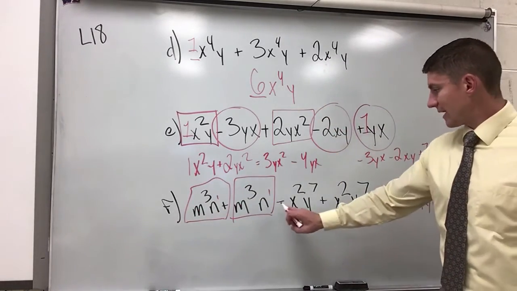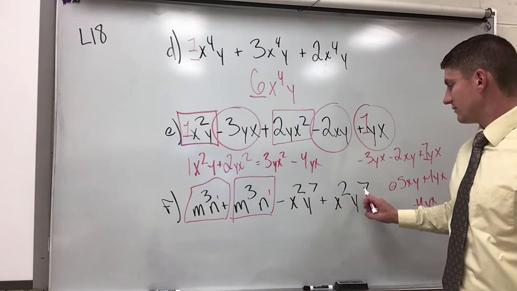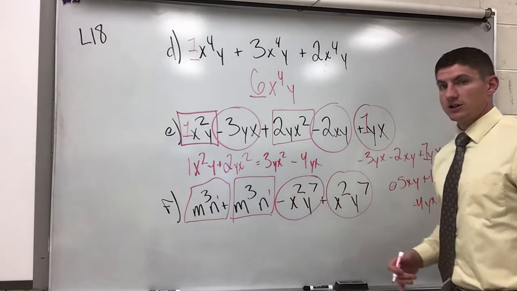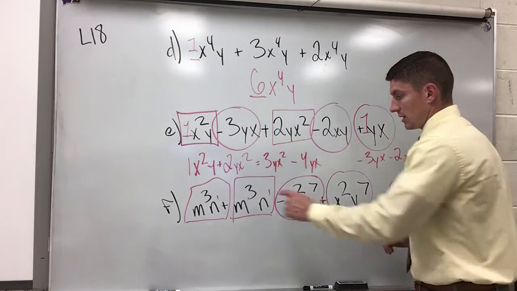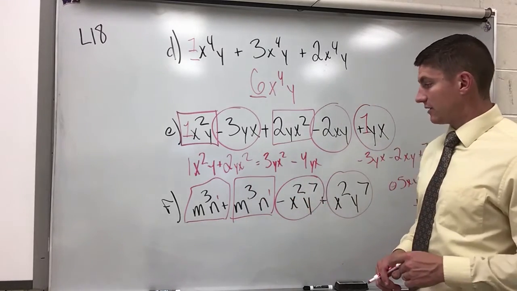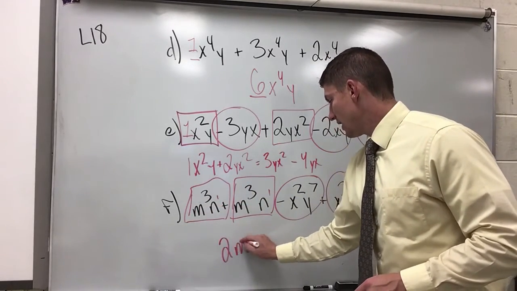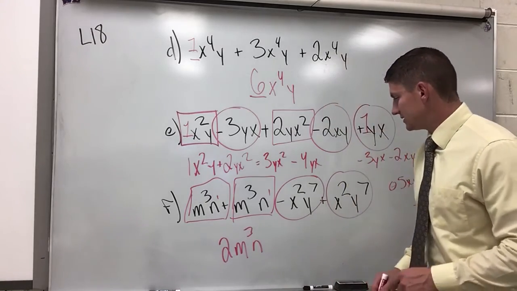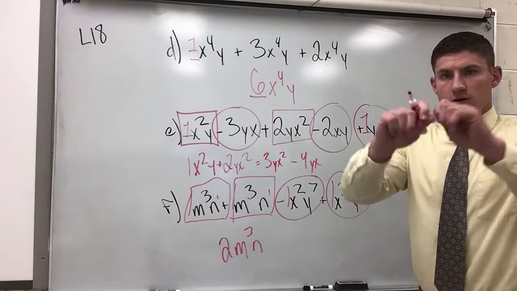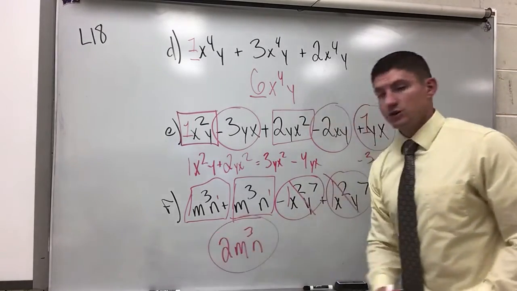Negative x squared y to the 7th plus x squared y to the 7th. These are also like terms that can be put together in their separate fashion. So I've got two sets of different variables because they have the same variable and exponent in each of those. Let's put each of those two sets together. This would be, with the coefficient in front of it, 1 plus 1 is 2, m to the third n, and this is negative 1 plus positive 1. Negative 1 and positive 1 are going to cancel each other out, so this portion is actually eliminated, and my final answer is right there.